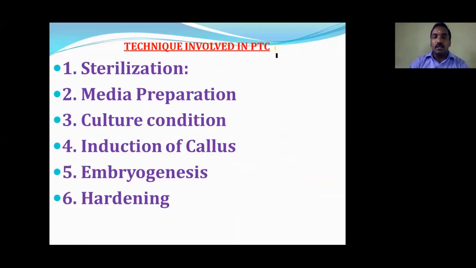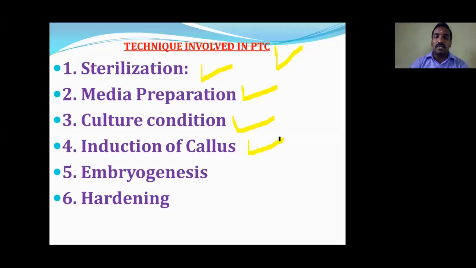And some of the techniques involved in plant tissue culture. What are the techniques or the basic steps we are going to do in the tissue culture lab? Number one is sterilization. Sterilization is nothing but getting rid of microorganisms, to remove the microorganisms from the explant or culture medium. The second one is culture medium preparation. Without medium, no organism can grow. And the third one is culture condition. It is also called incubation. Certain temperature, certain light and photoperiod should be maintained.